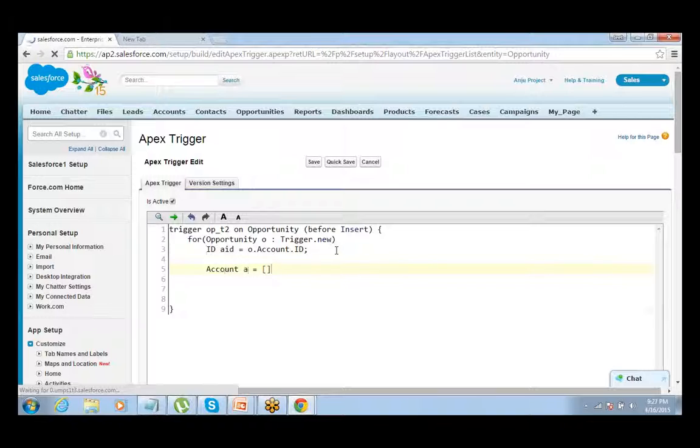Account a equals select industry, name from account where Id equals aid. If a.industry equals education, then you just throw an error: o.addError not allowed. Yeah, should be fine.